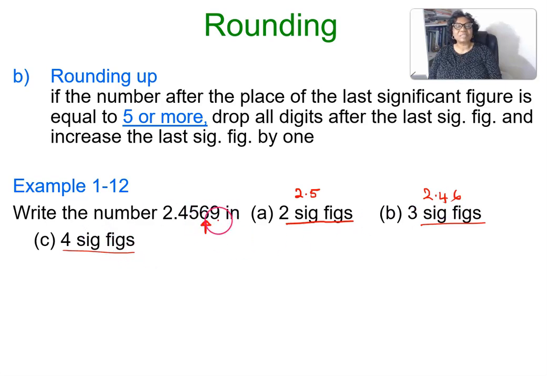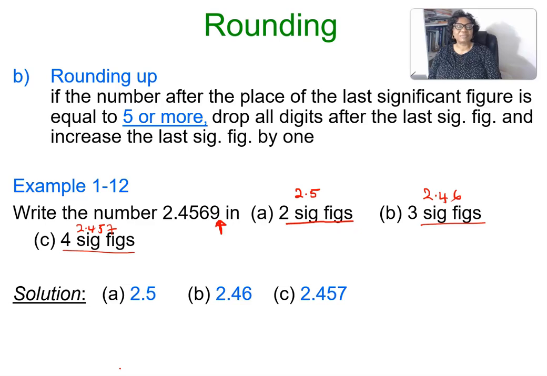And if we want it in 4 significant figures, we'll look at this number. It's above 5, so we convert it to 1, add it here, so our number will be 2.457. That will be our answer. So that is it.